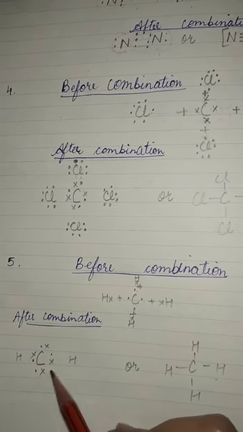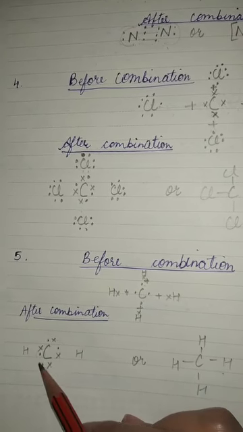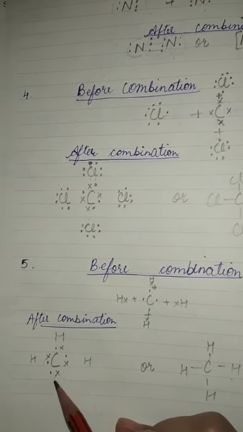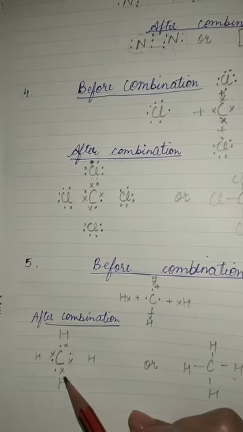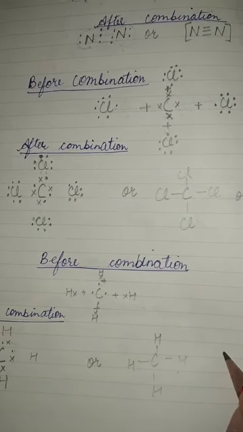So this is how the sharing is taking place. Now carbon has 1 2 3 4 5 6 7 8, hydrogen 1 2, hydrogen 1 2, hydrogen 1 2, right? So this is how we can write, or simply CH4.